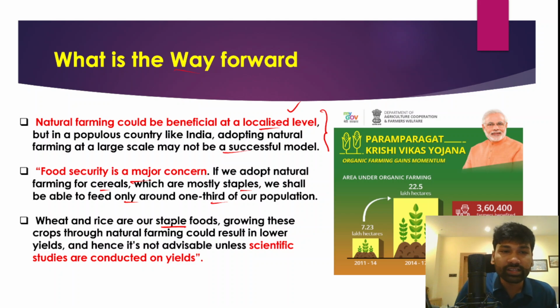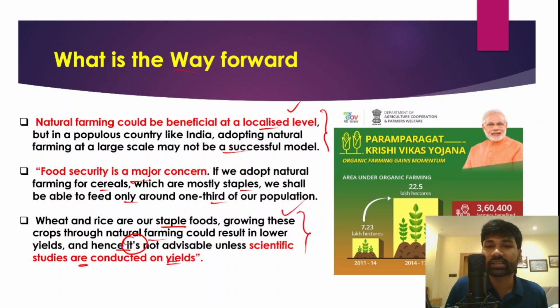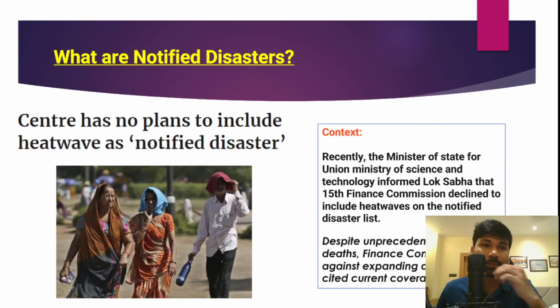Growing these crops through natural farming could result in lower yields, and hence it's not advisable unless scientific studies are conducted on the yields. Unless you conduct the scientific studies, you cannot go ahead and start natural farming on a large scale, because that would create a large scale food security crisis, and it could even lead to an economic crisis. That is what the experts have been suggesting with respect to natural farming in India.